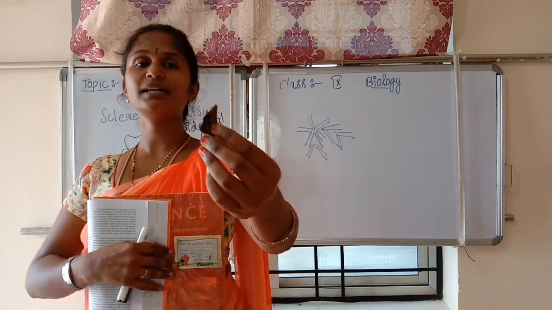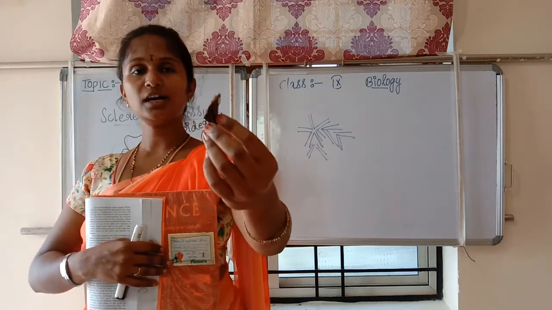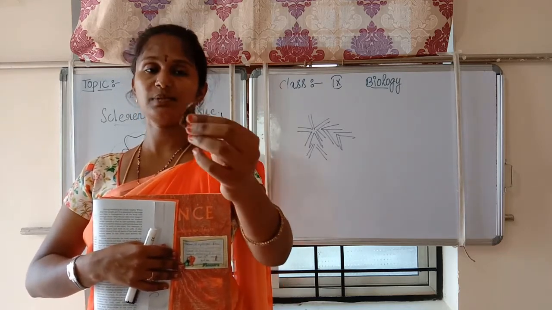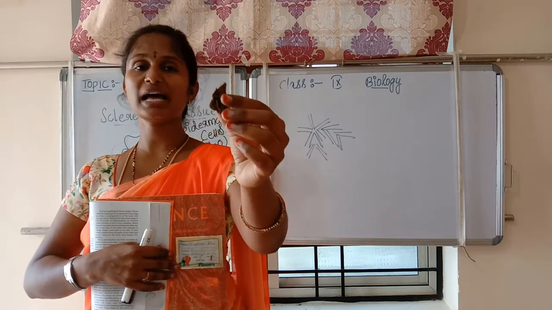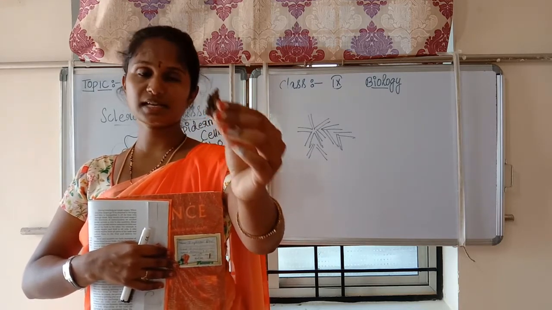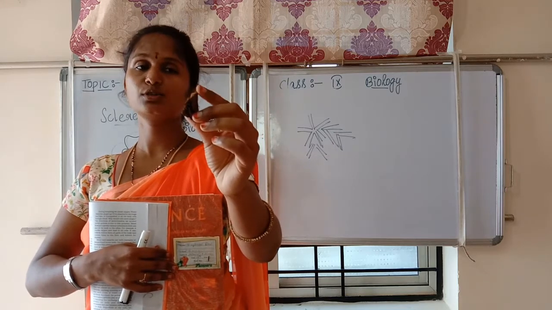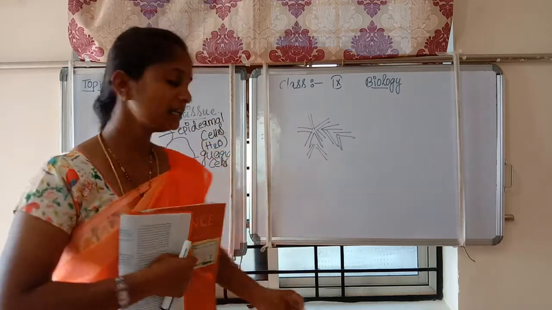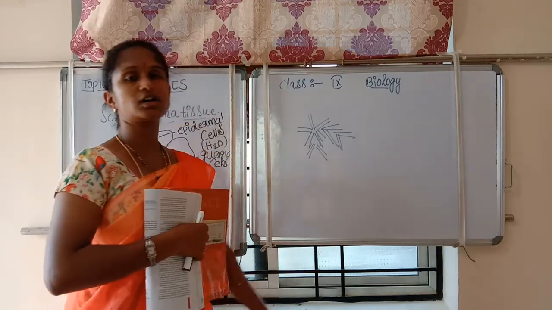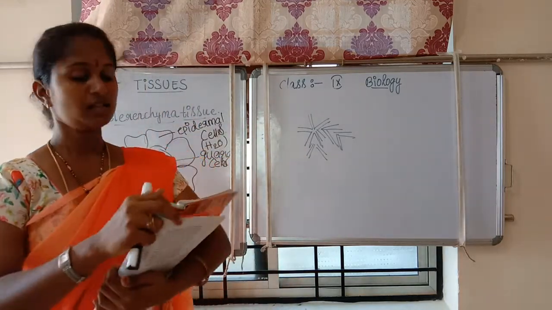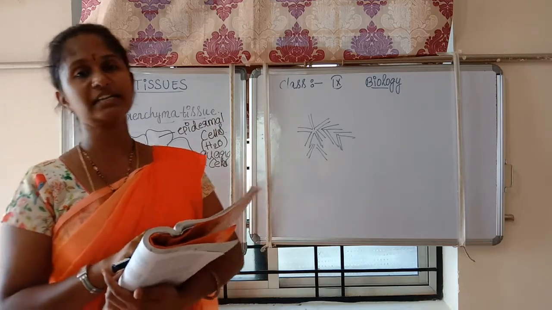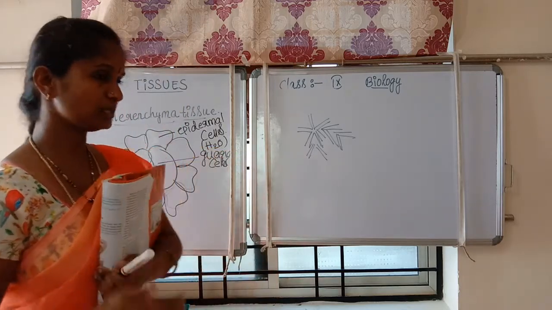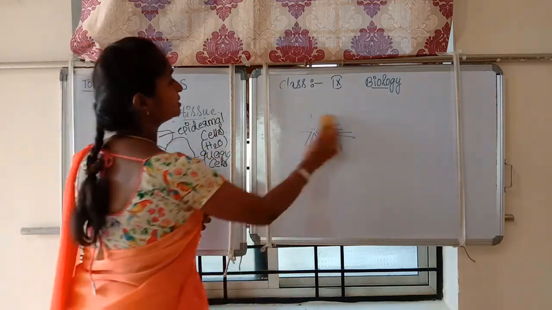This is nothing but permanent tissue. When the years are completed, the cells of the plant turn into cork cells. These cork cells have a protective function for the plant, and they help give strength to the plant. This was about sclerenchyma tissues and epidermis. Now we are going to enter the topic of complex tissues.